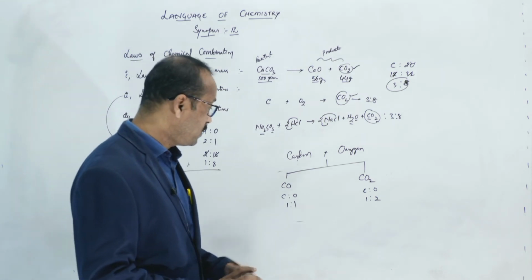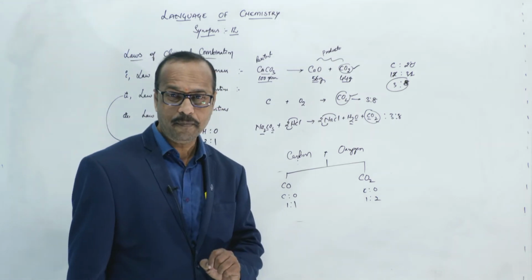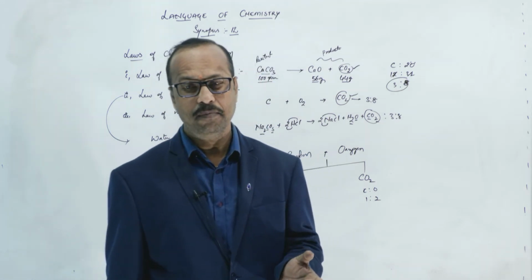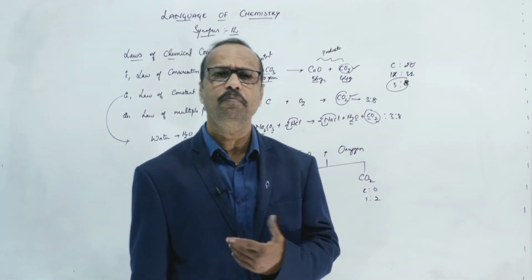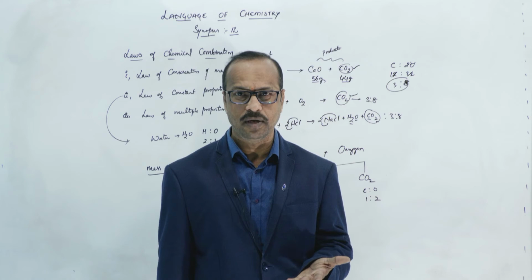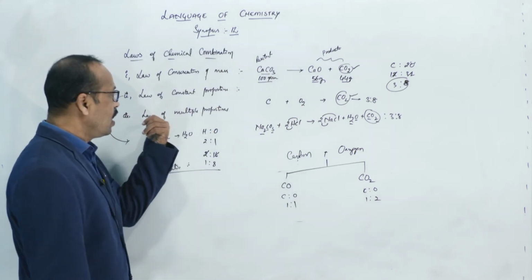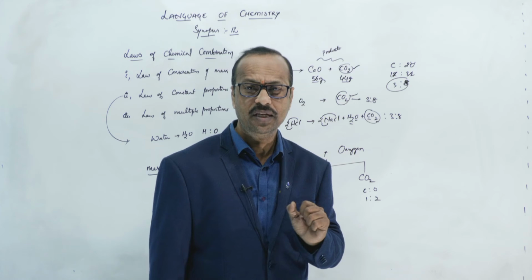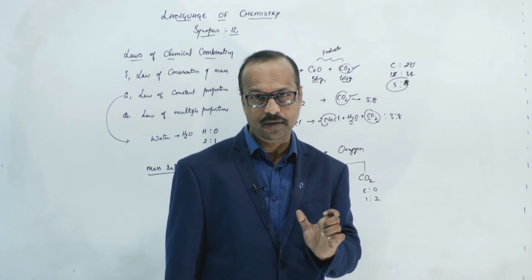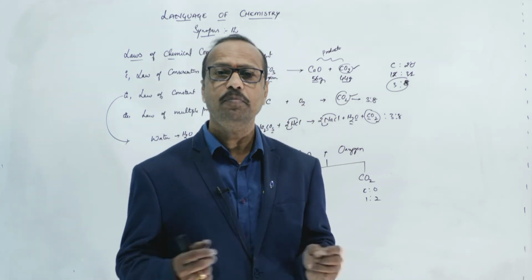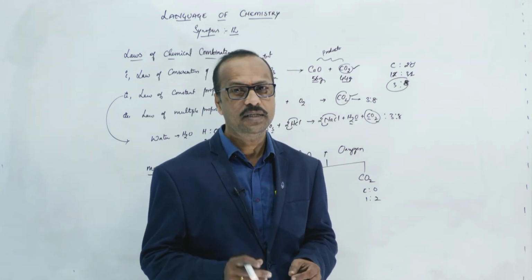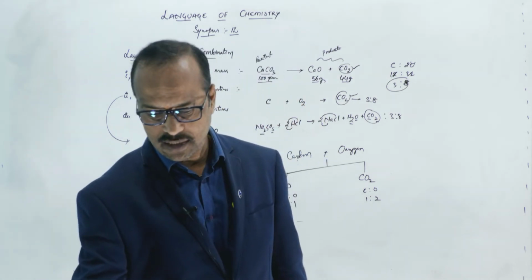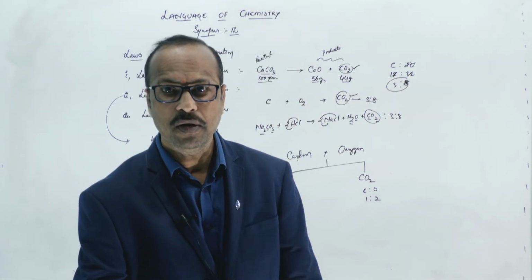The meaning is that carbon is combining with oxygen not only in a single way, but in multiple ways. Multiple means many, 2 or more is called multiple. So, here what does it state? Law of multiple proportions. Two elements can combine in multiple proportions to form simple compounds. Clear to you? So, this is known as the law of multiple proportions.